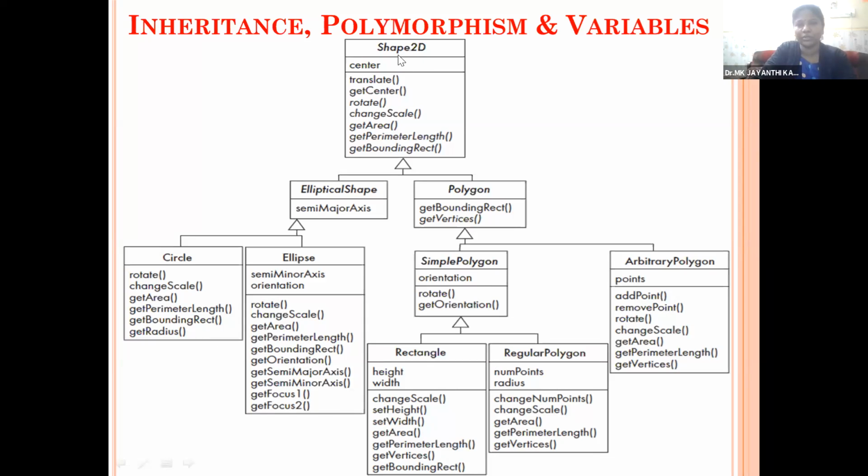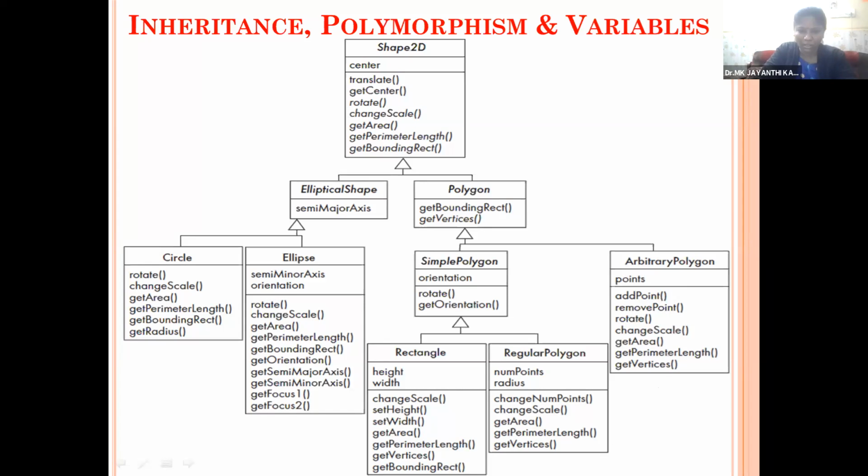This is a base class, and if you create an object here, say polygon, the polygon object P is created. Then if you call P dot get boundary rectangle, whatever definition we have given here will be executed. The same way, if you create an arbitrary polygon object A and call the same function A dot get boundary rectangle, then the corresponding operations from this particular derived class will be executed.